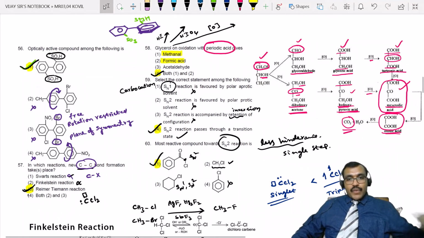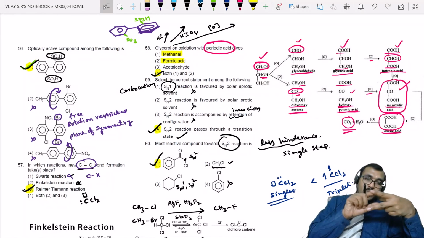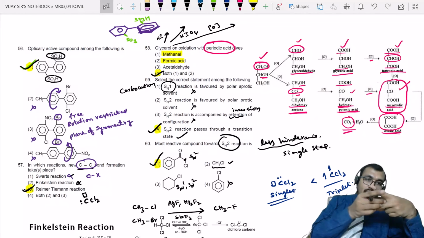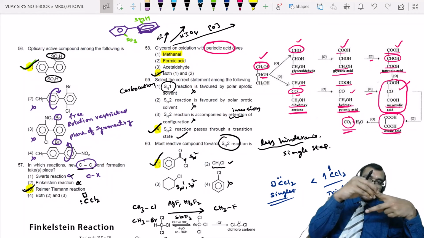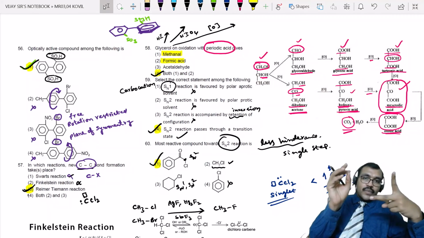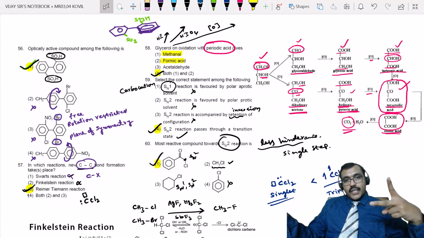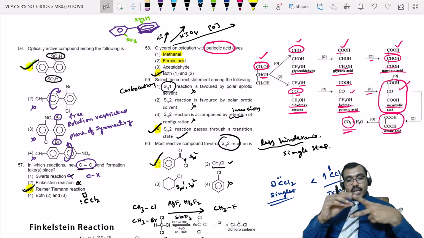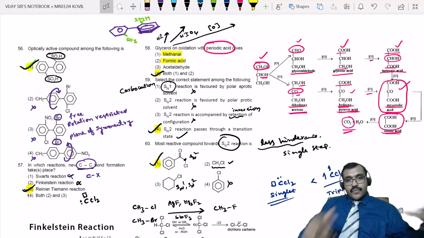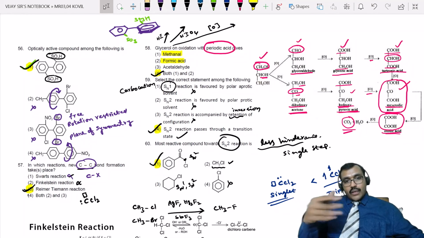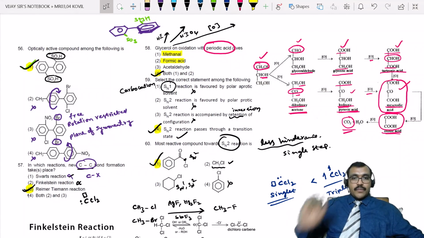HIO4. If you have two OH groups on adjacent carbons, then break that sigma bond and convert this into, if it is primary, an aldehyde. If it is secondary, convert into ketone. Right? If both are primary, convert both into aldehyde. Right? And that oxidation continues further.